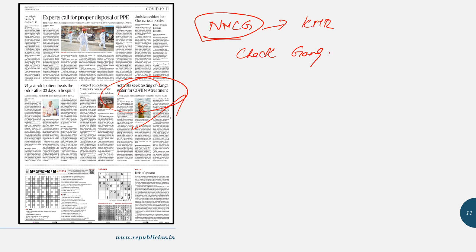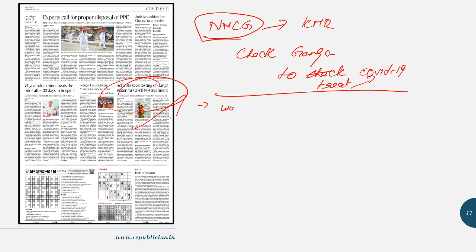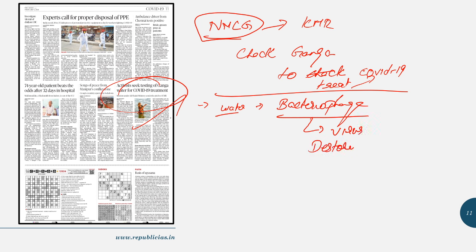Okay, so it might look funny, but the reason for this proposal is, there happens to be an institute called the National Environmental Engineering and Research Institute, Nagpur. The name of the institute is not important, but what they have suggested is that the upper layer of the Ganga has bacteriophages, it seems. Bacteriophage happens to be a sort of virus which attacks bacteria, that is, it has the tendency to destroy bacteria. Generally it is said that a virus does not attack another virus. This is the concept which you need to know, there is no evidence to prove that a virus can destroy another virus.